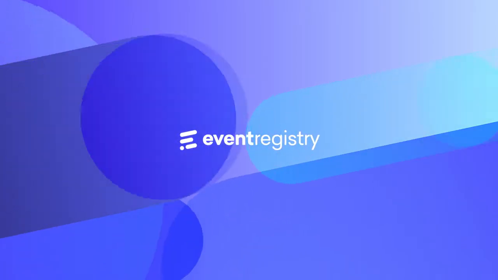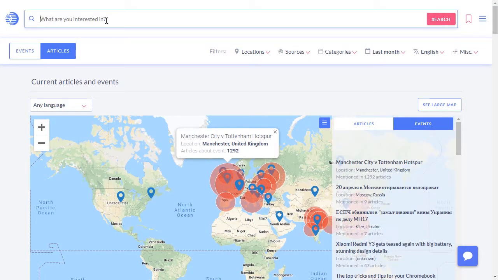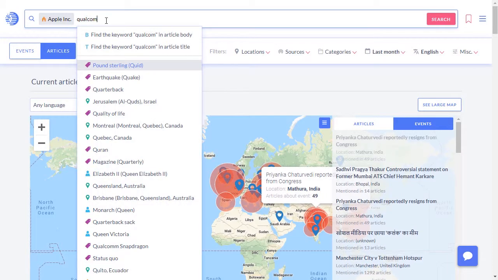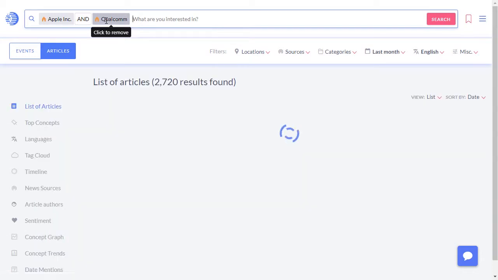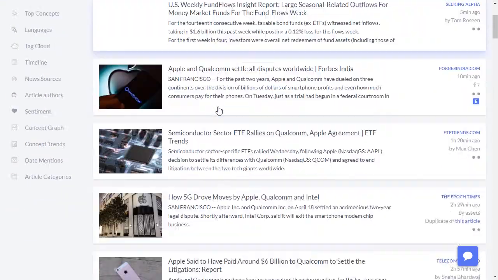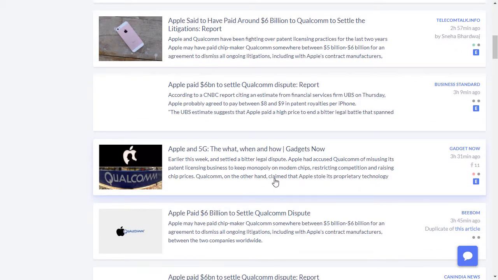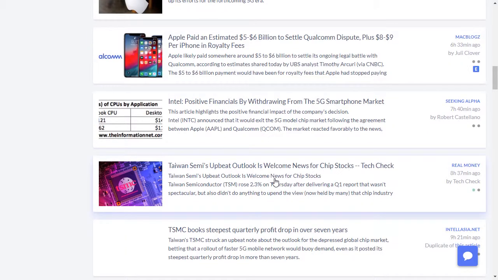In this video, we will explain what events are and how they are related to the news articles. When searching for articles, it's very common to find yourself in a situation where you see long lists of articles from different sources that are describing the same things that happened. In our example, we can see that the articles are mainly describing the recent settlement between Apple and Qualcomm. Such a collection of news articles that describe the same thing is what we call an event.